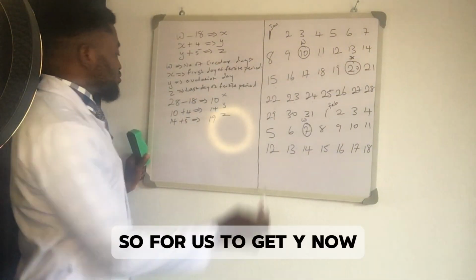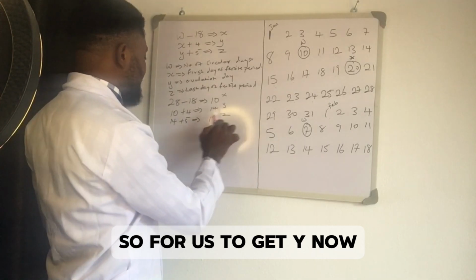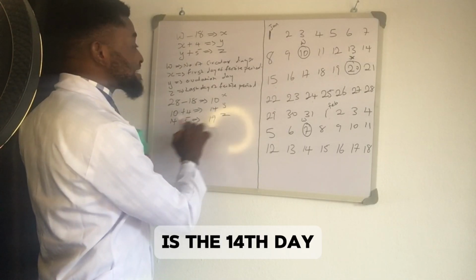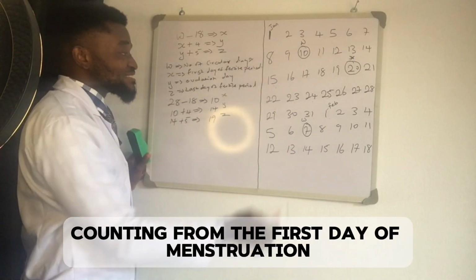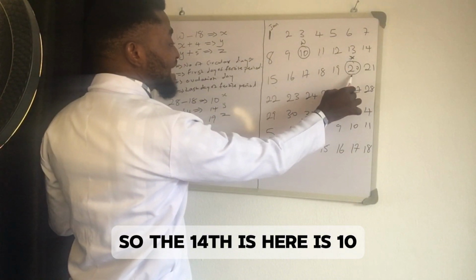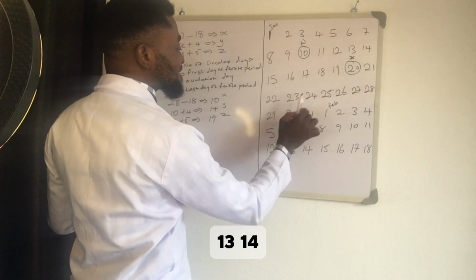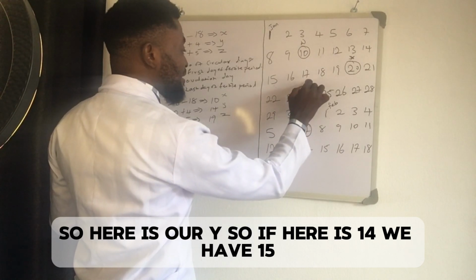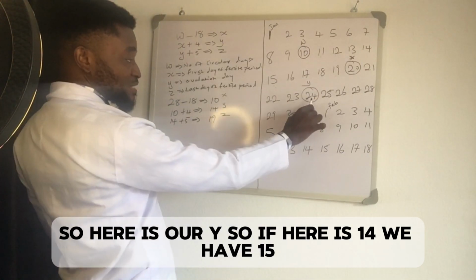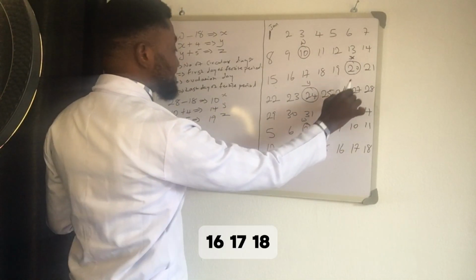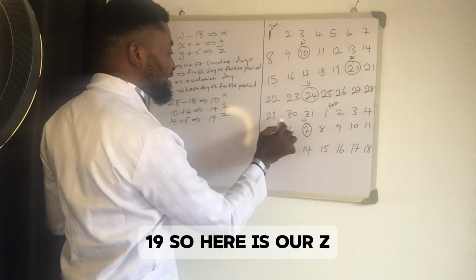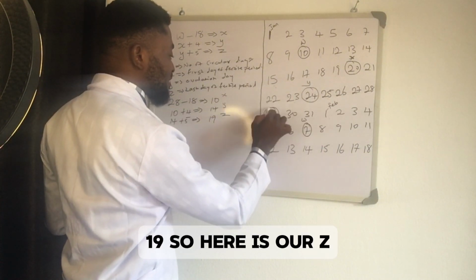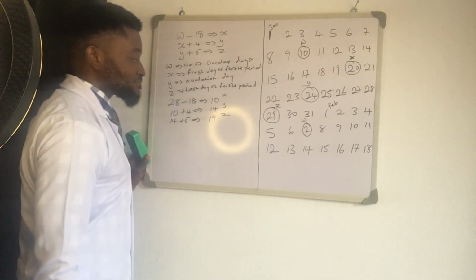So for us to get Y now, it is the 14th day, counting from the first day of menstruation. Since here is the 10th, we have 11, 12, 13, 14. So here is our Y. So if here is 14, we have 15, 16, 17, 18, 19. So here is our Z.